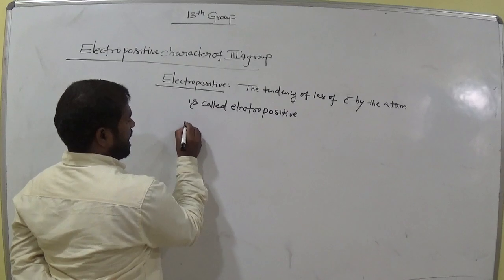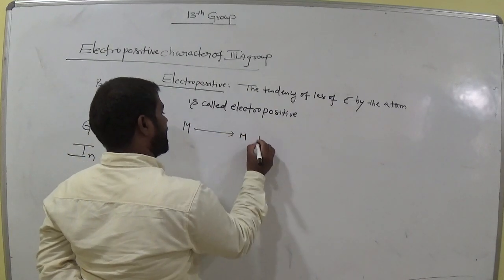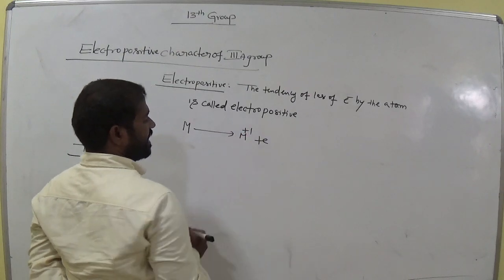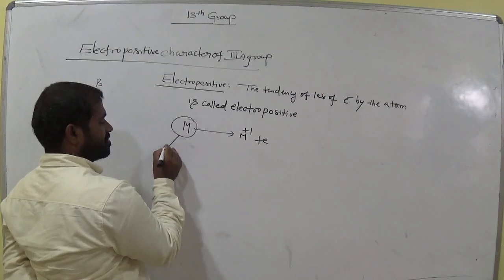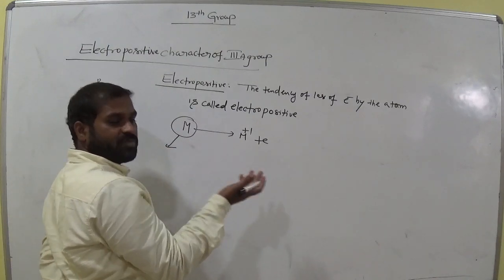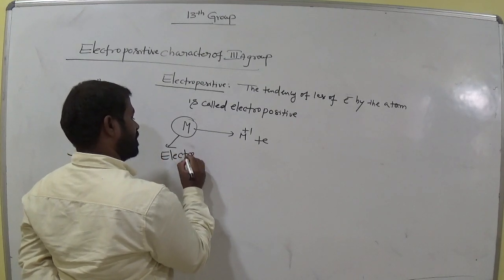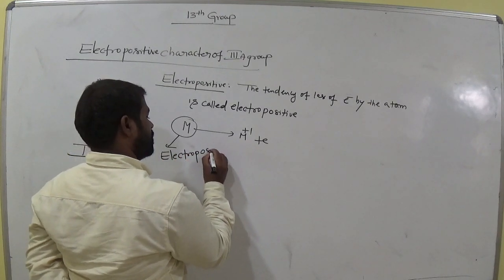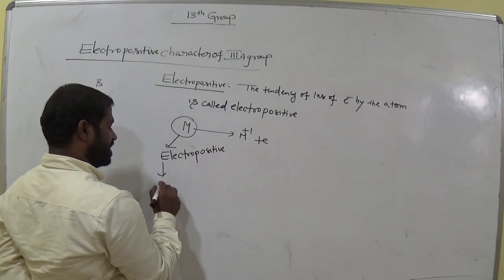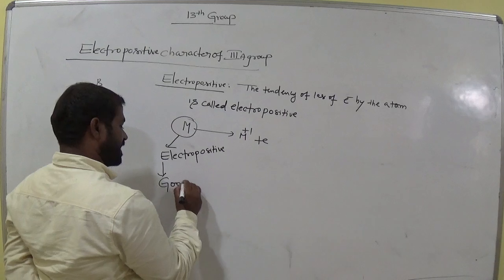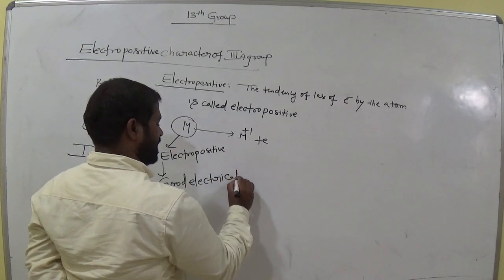Suppose an atom easily loses electrons. Suppose it loses one electron, then M is called electropositive. The more easily it loses, the more electropositive it is. If it loses electrons, then it is called a good electrical conductor.